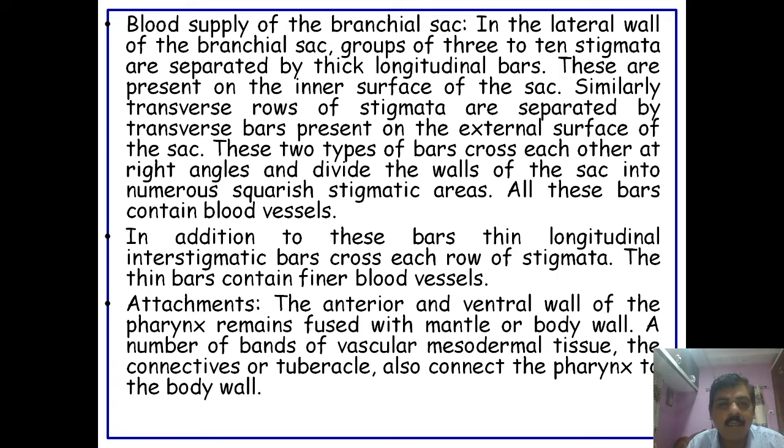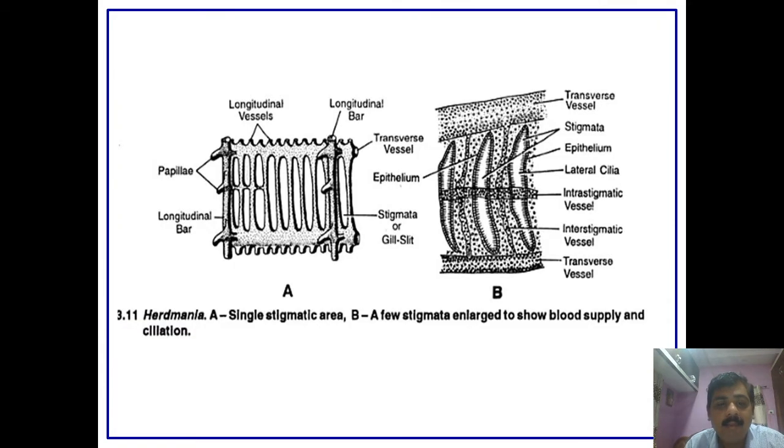These are the blood supply. These are the gills or the gill openings or the gill slits, and even these gill slits are provided with blood vessels.